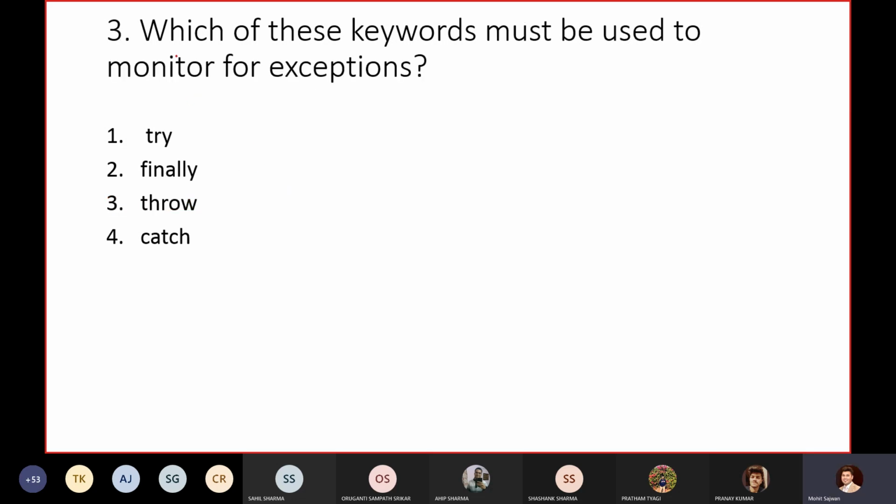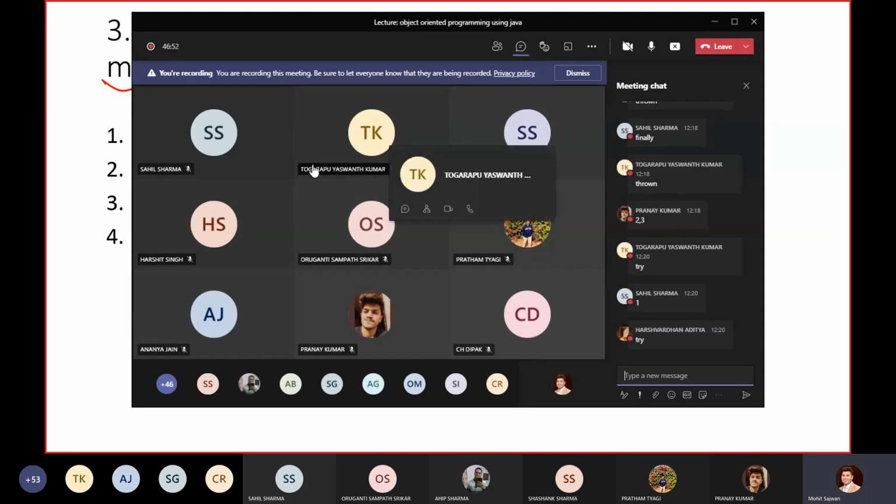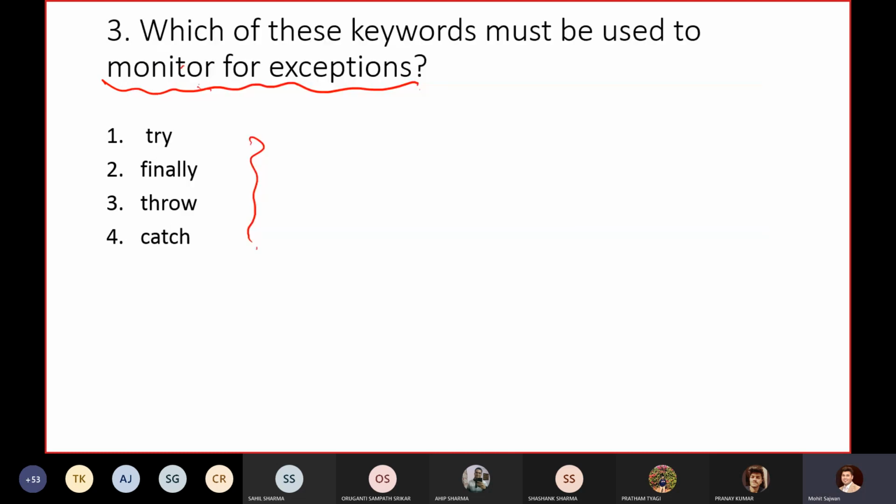Now let's go through our third question. Which of these keywords must be used to monitor for exceptions? I'm not talking about handling, I'm talking about monitoring. Using which keyword do we monitor our exception? Inside which block do we write that particular statement? I got the answer try from Harshvardhan, Yashwant, Sahil. So the answer is try.